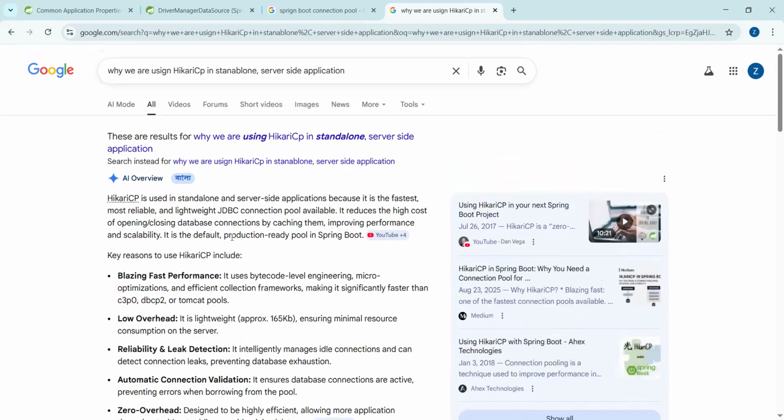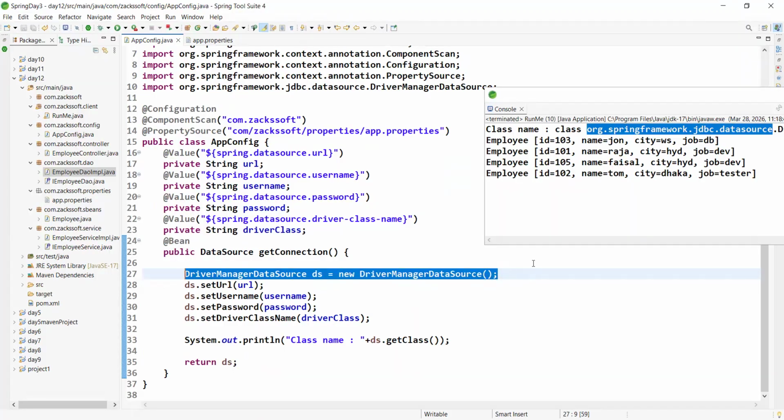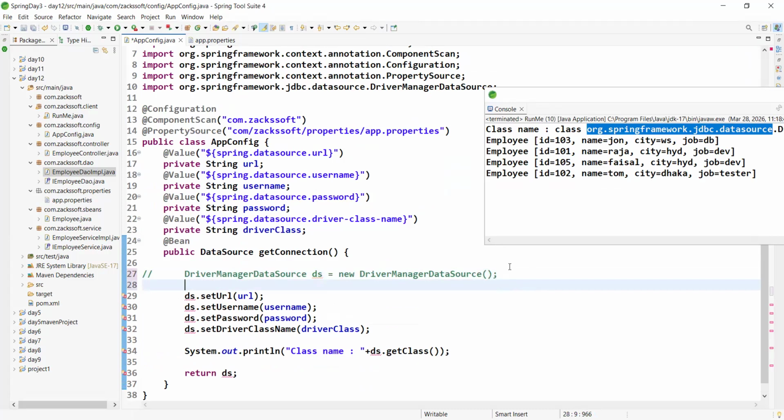So simply, this is the interview point only. Actually, which connection tool are we using? Hikari CP, in standalone applications or server-side applications also. Okay, so how to create it? In Spring, we should create the connection pool manually, right? Tell me how to create the connection pool. New Hikari CP only, right?